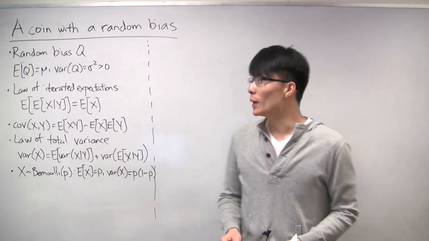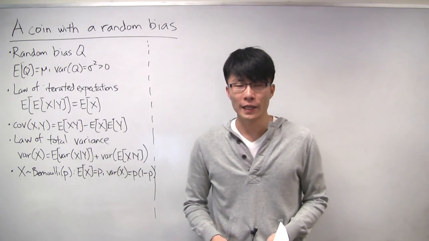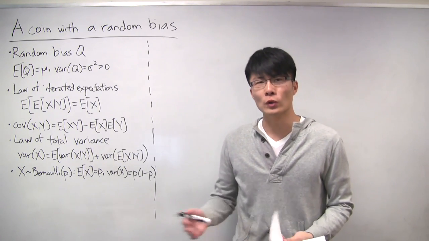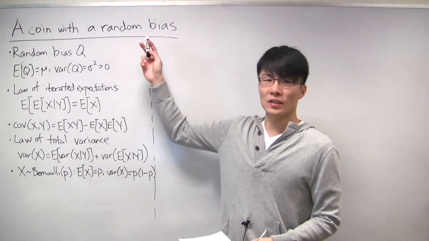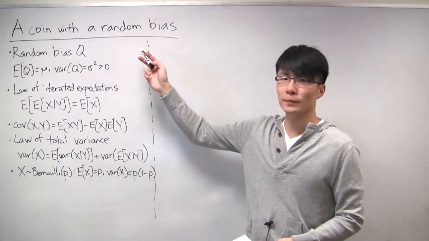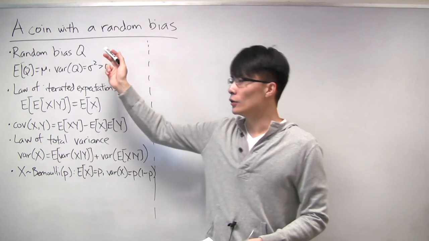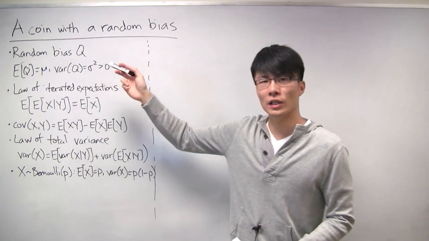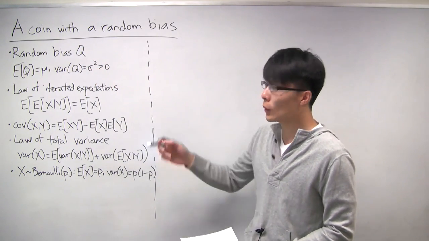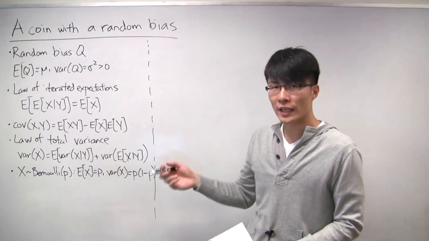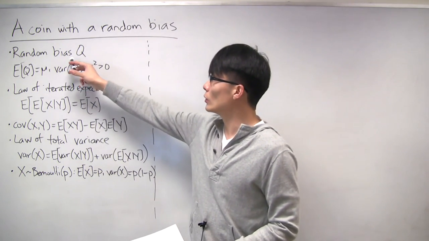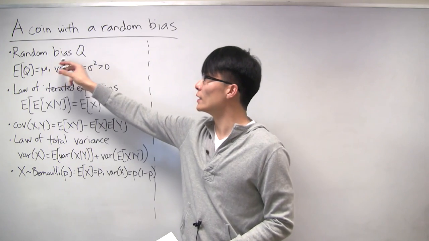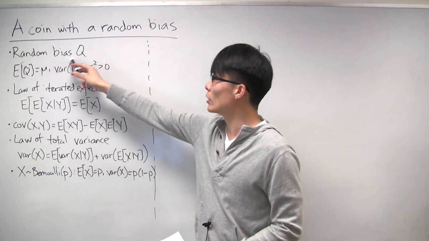Hi. In this problem, we're going to be dealing with a variation of the usual coin flipping problem. But in this case, the bias itself of the coin is going to be random. So you can think of it as you don't even know what the probability of heads for the coin is. As usual, we're still taking one coin and flipping it n times, but the difference here is that the bias is a random variable q.